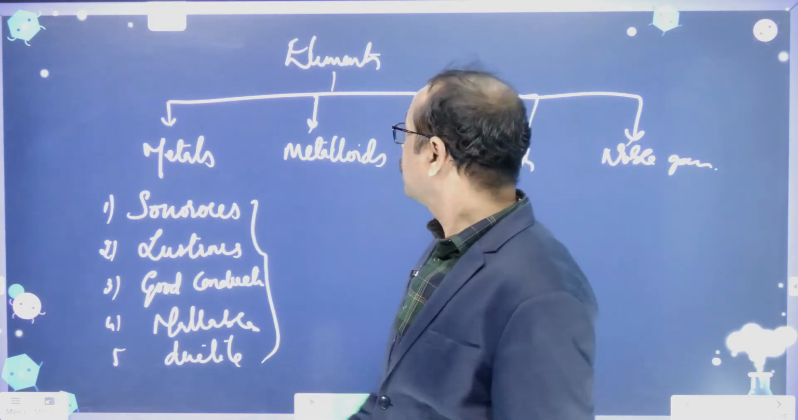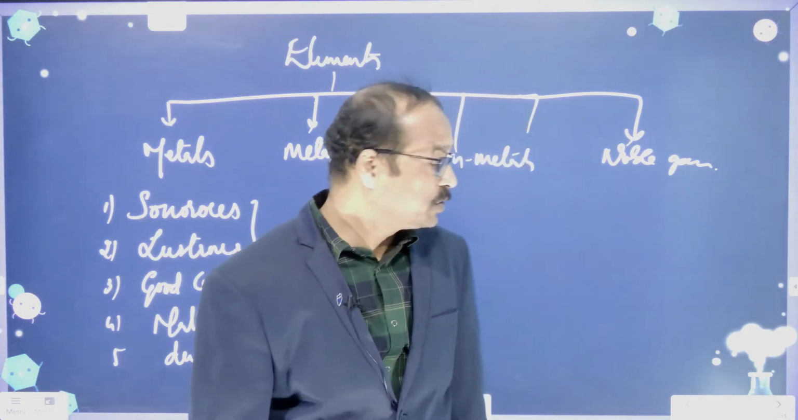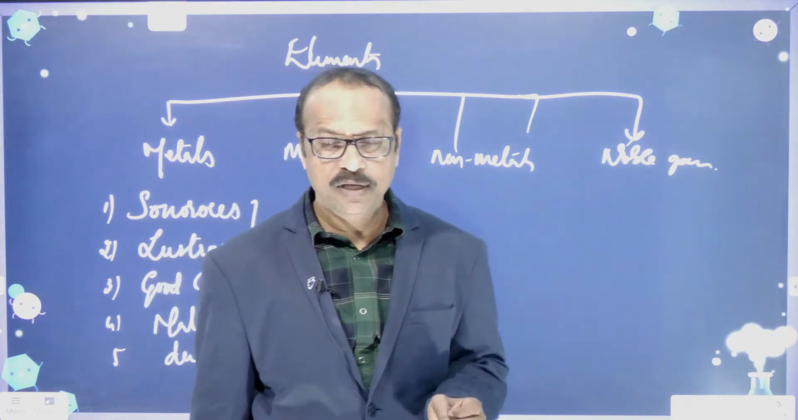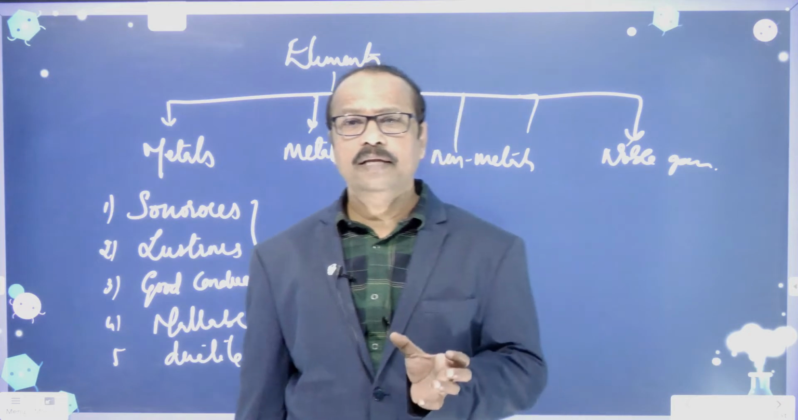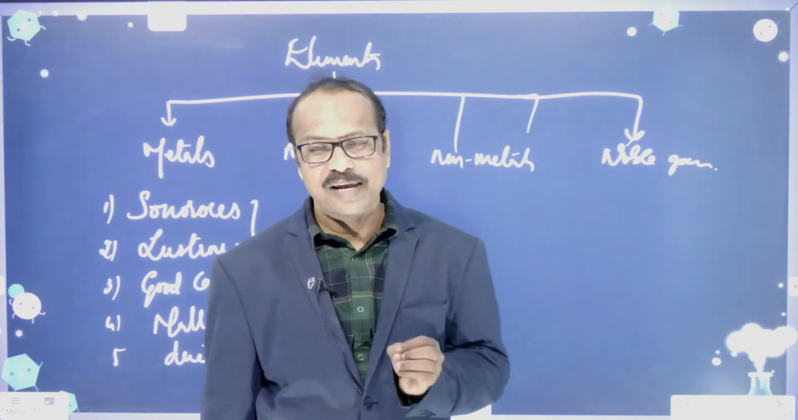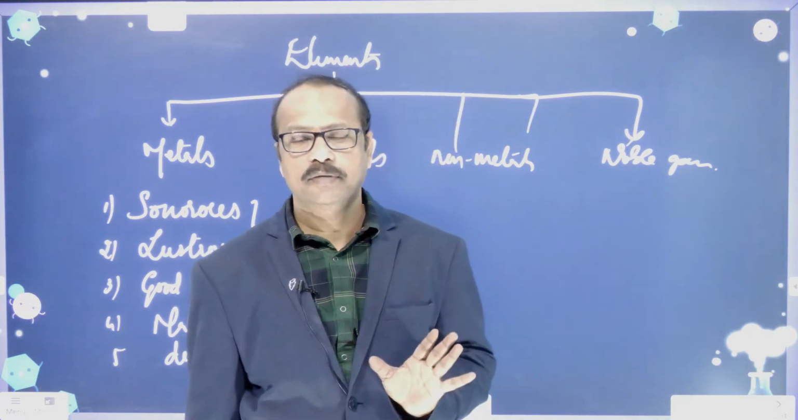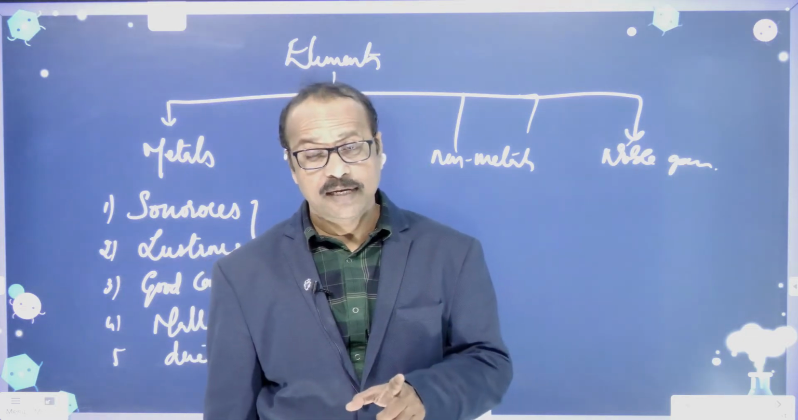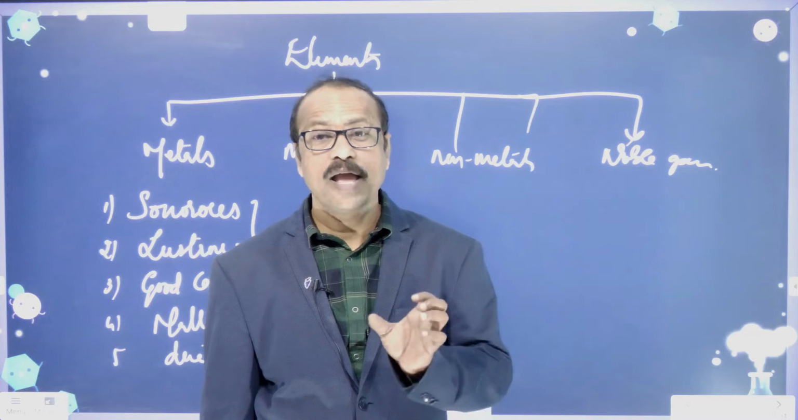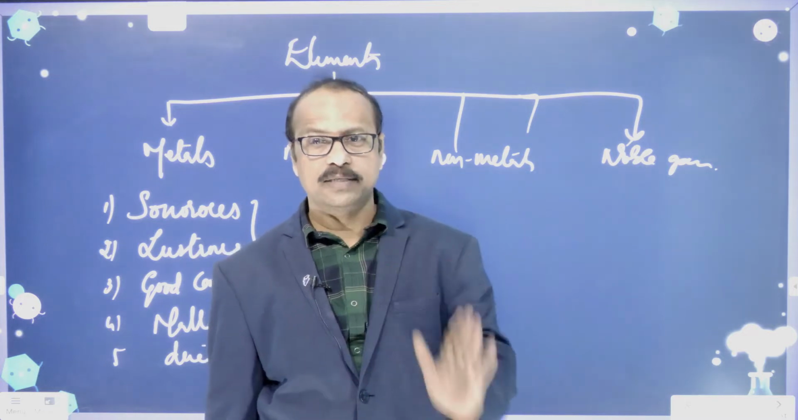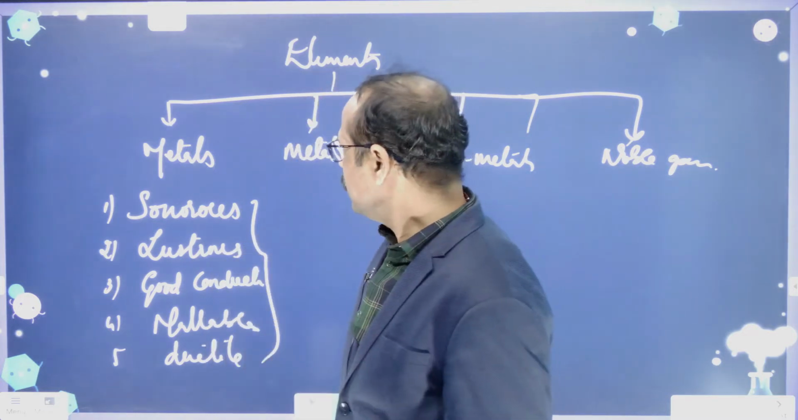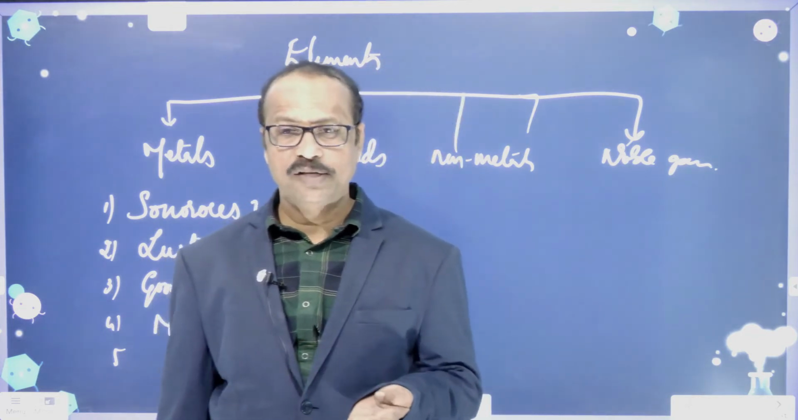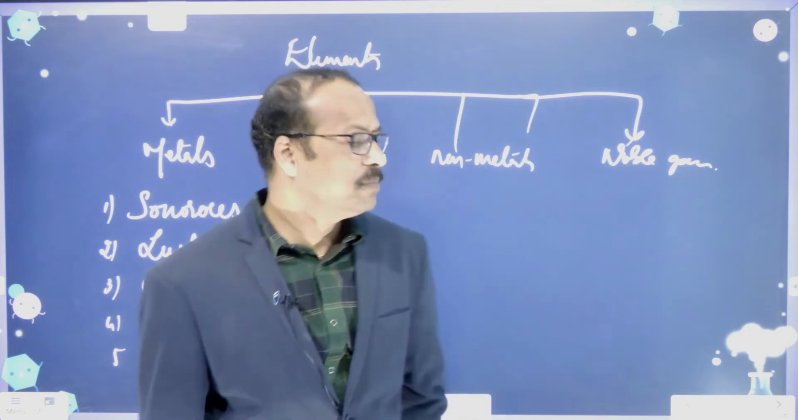And in the last slide we said that 118 elements are there. In that, nearly 70% of elements are metals only. Clear? So can you give examples of metals? Gold, silver, sodium, potassium. These all come under the metals.